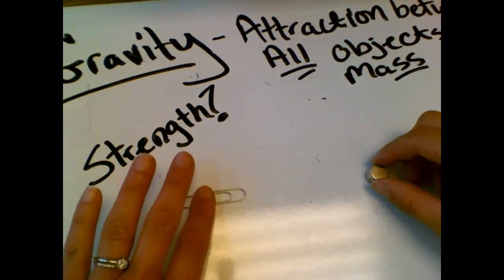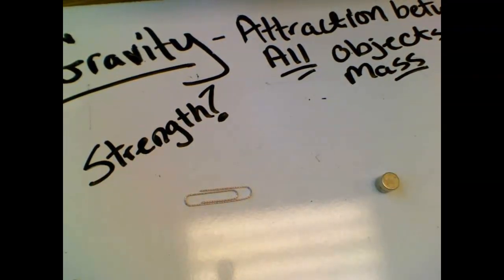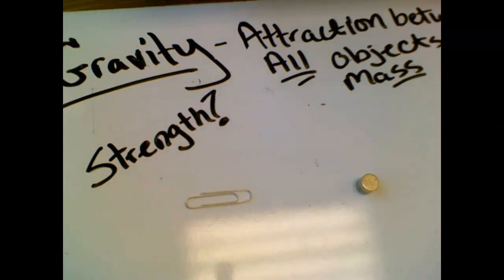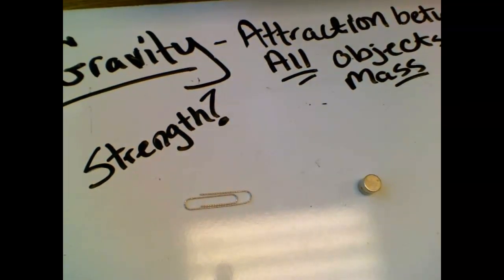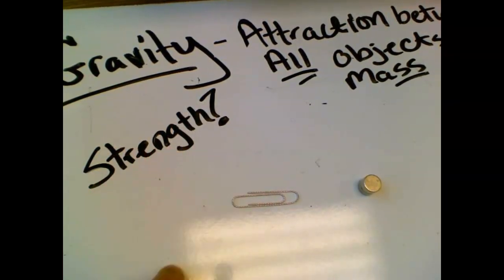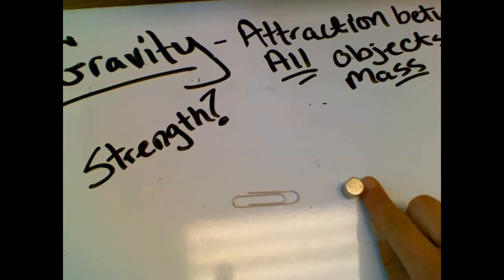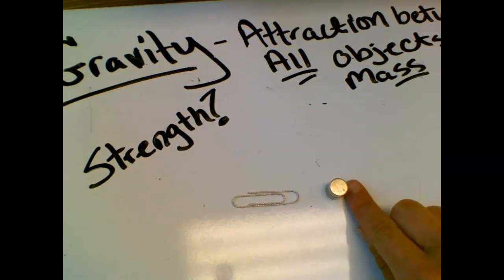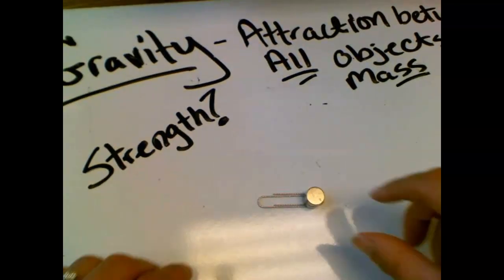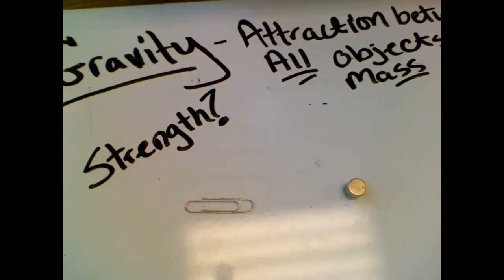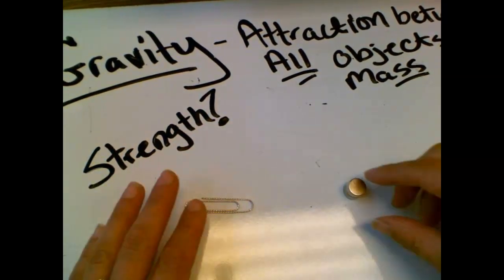The first thing we look at is that this is a pretty strong magnet, and they are attracted to one another. But right now, the magnet and the paper clip are not interacting. As we move the paper clip a little closer, once they get to a certain distance, that force of attraction will hold them together.